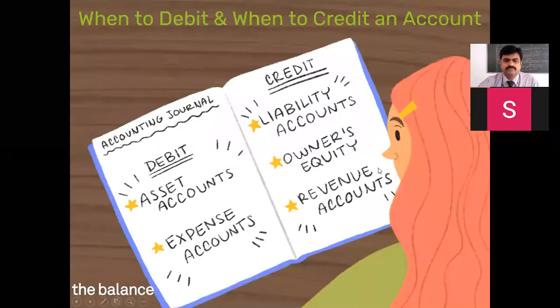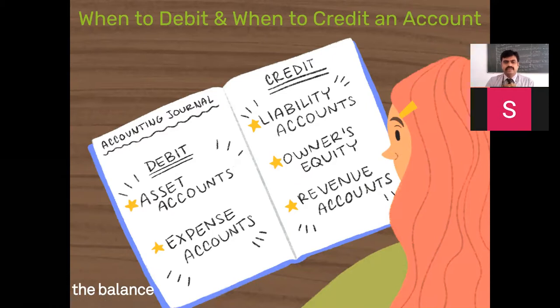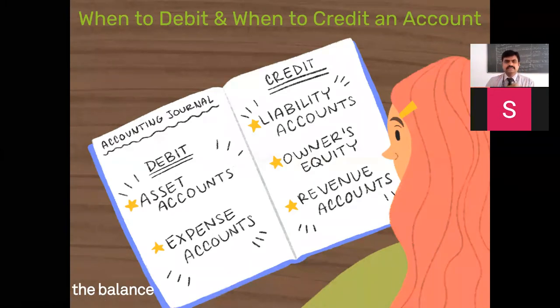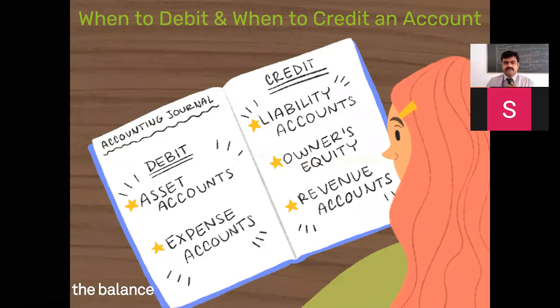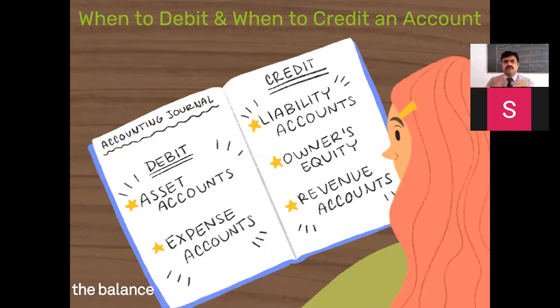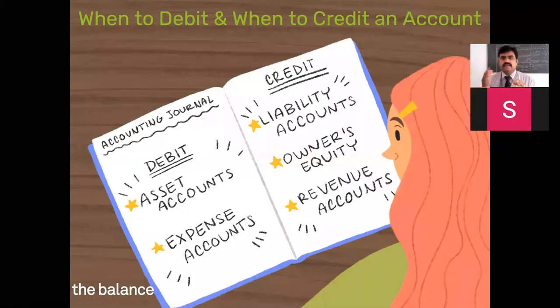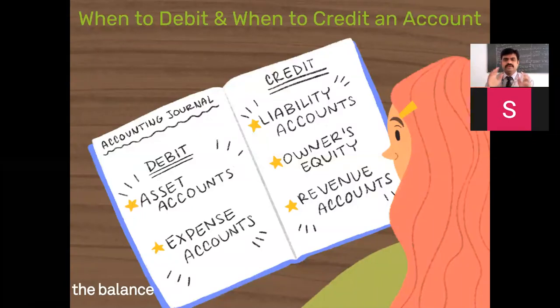So journal entry is the first book where you start the accounting books. The accounting or bookkeeping starts with the journal entry. That is the basics of accounting. After that, you will have the ledger. From the ledger, you prepare the trial balance, and from the trial balance, we prepare the financial statements like the profit and loss account and balance sheet. So the journal is the starting point of accounting, the first process from where your accounting starts.